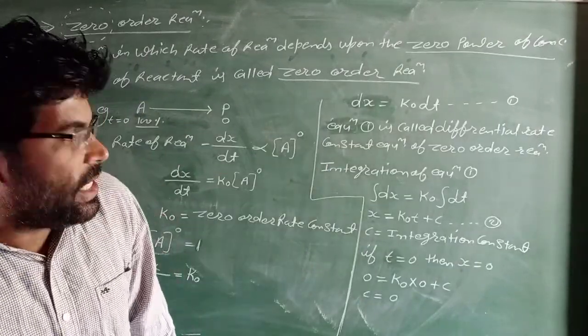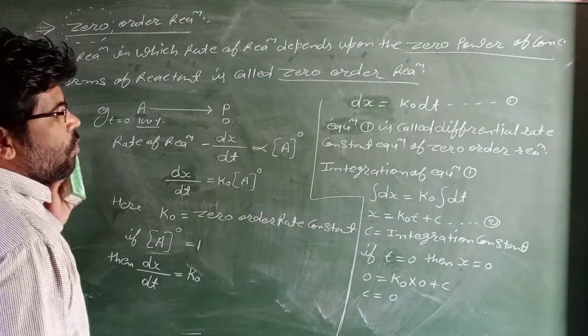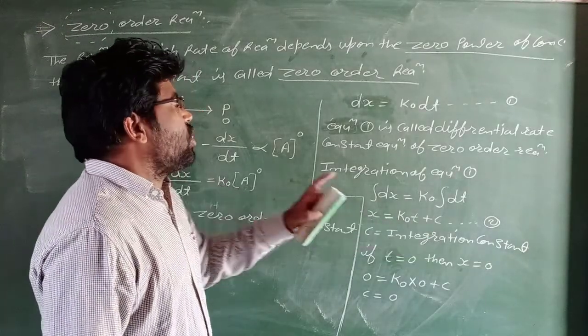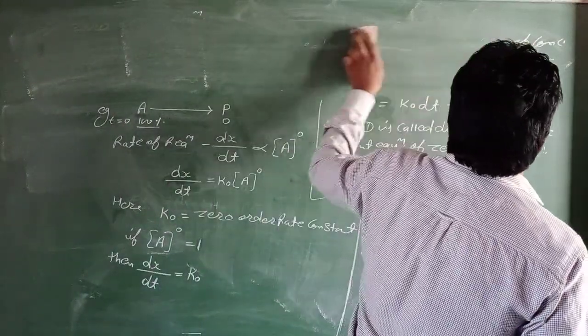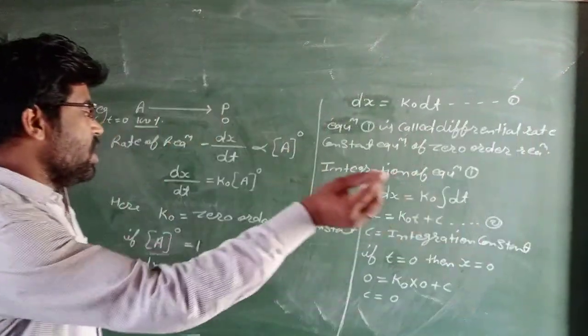Now put the value of c in equation second.